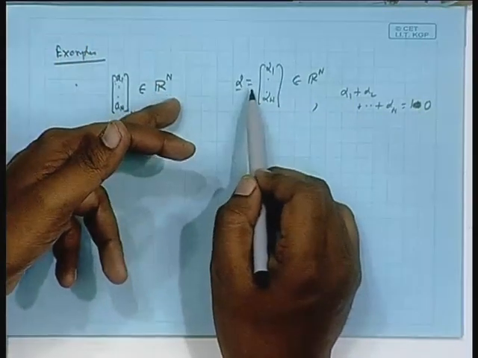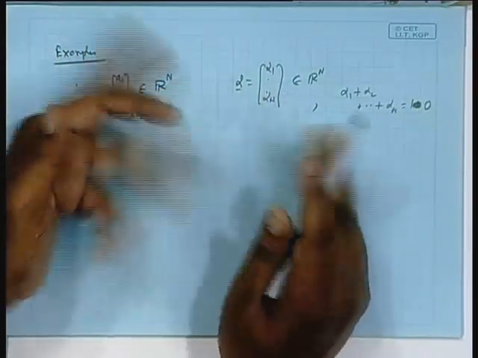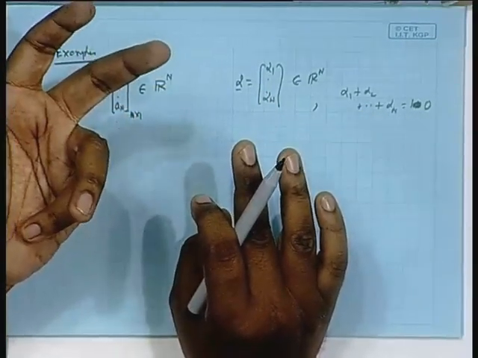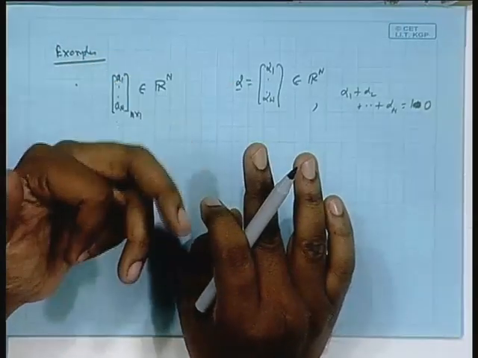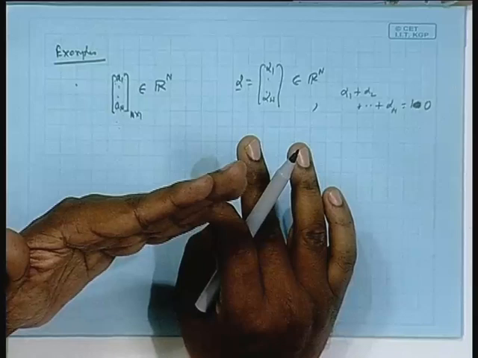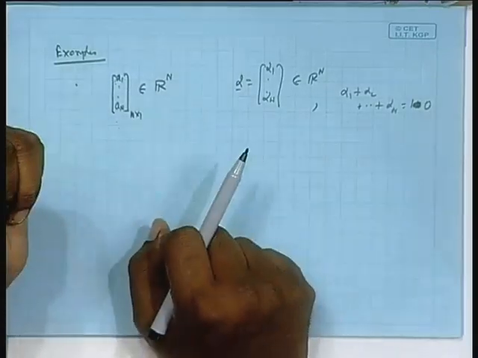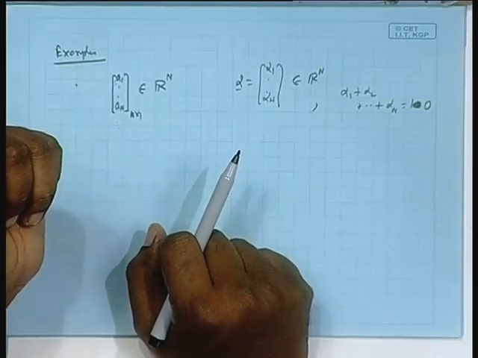Suppose you take this and multiply by c, c into within brackets alpha 1 plus alpha 2 plus dot dot plus alpha n. Now, if alpha 1 to alpha n added equal 0, after multiplying by c also it is 0, is it not? So, that will be not only a subset, but also a subspace of R n. Okay.